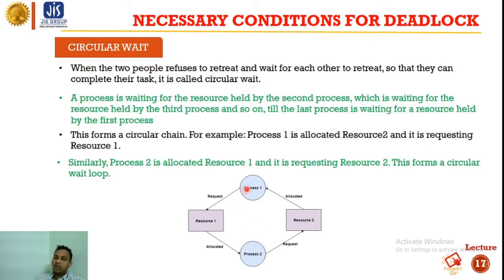So process 1 is holding resource R2 and waiting for resource R1, and process 2 is holding R1 and requesting R2. Okay, so this is the circular wait condition. Due to the circular wait, a deadlock situation may arise.